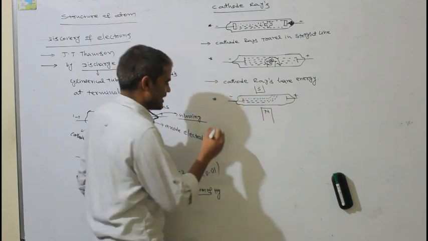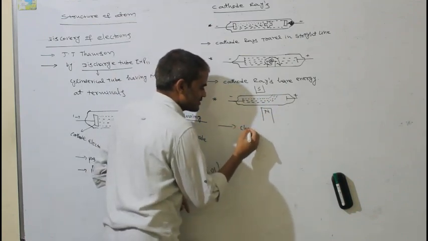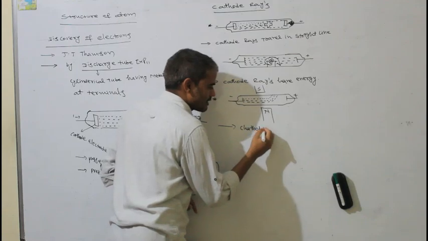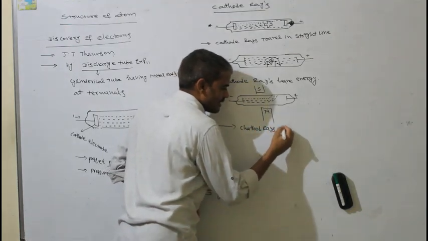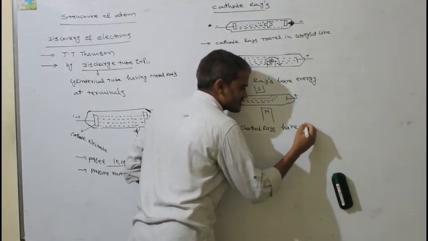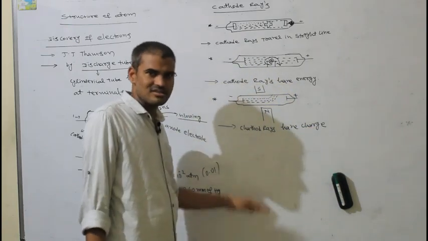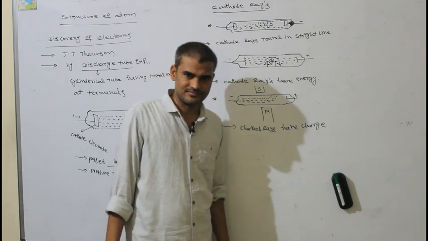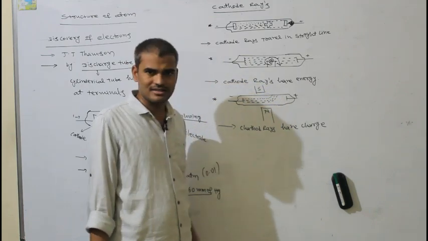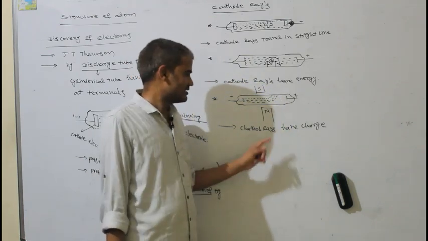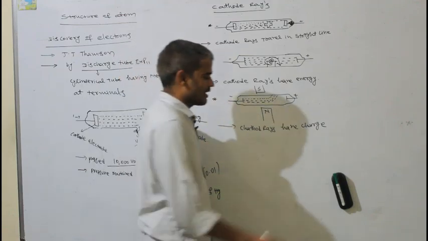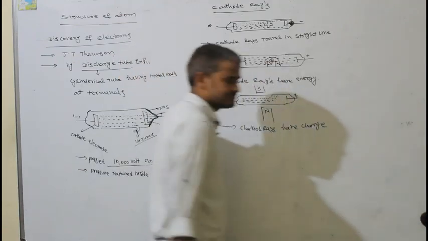From this, he stated that cathode rays have charge. Since they have charge, they are able to deviate. If there is no charge, it cannot deviate. This is the third property of the cathode ray given by the scientist.